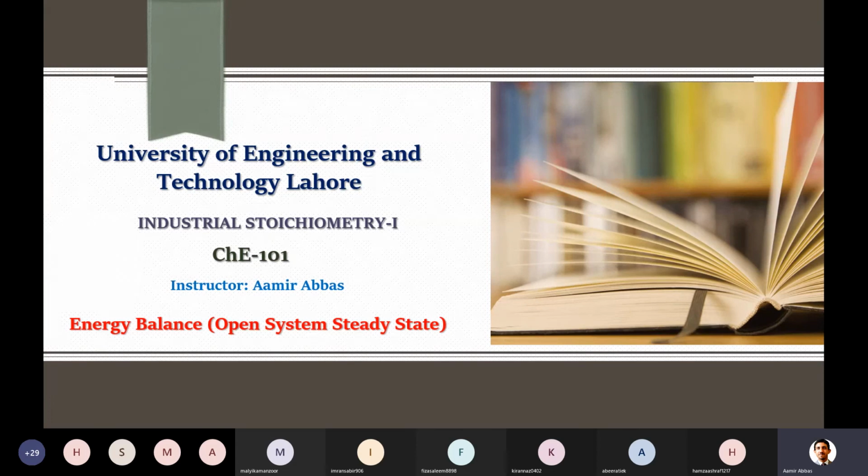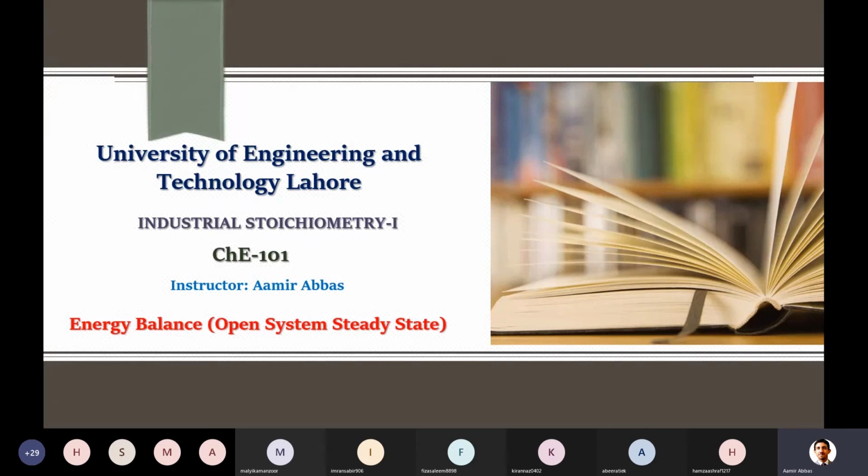After that we looked at the equation for closed systems. I started with closed system unsteady state, in which there is a change in the amount of energy inside the system, because closed systems are those in which there is no material stream inlet or outlet; just energy can exchange in the form of heat or work.